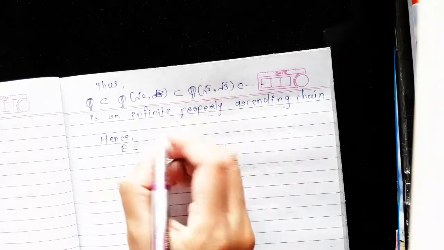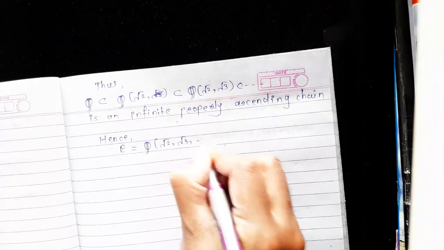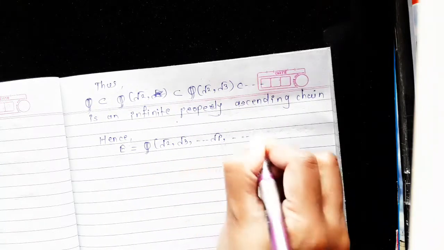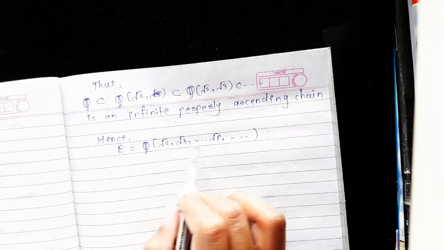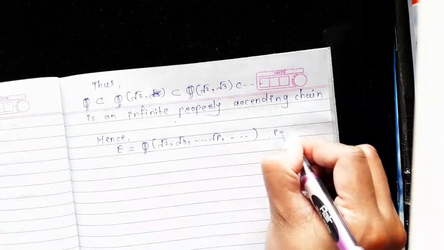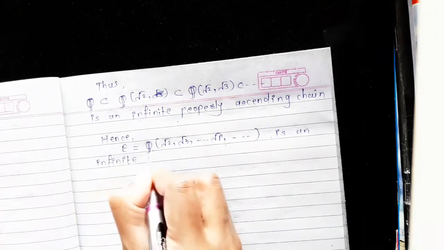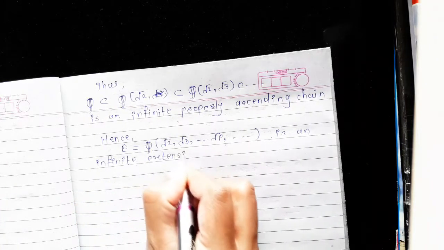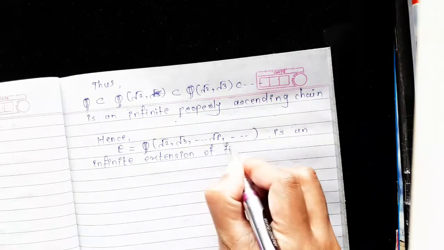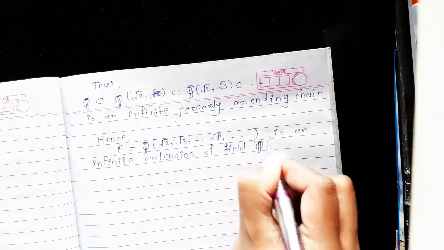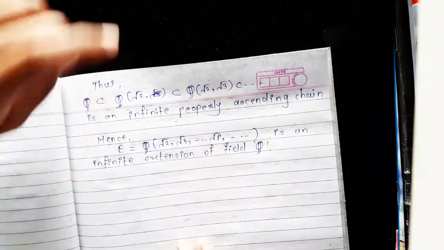this E is equal to the smallest subfield of reals containing the rationals, root 2, root 3, root P and so on. That is, the smallest subfield of reals containing the rationals and the square root of all the positive primes is an infinite extension of field Q. That is, this is an infinite extension of rationals.